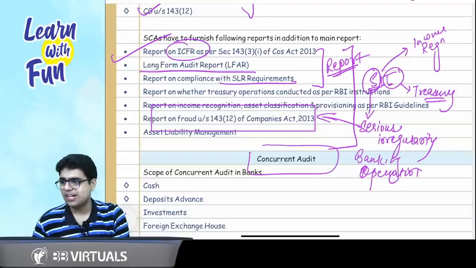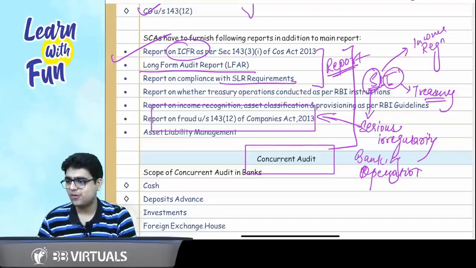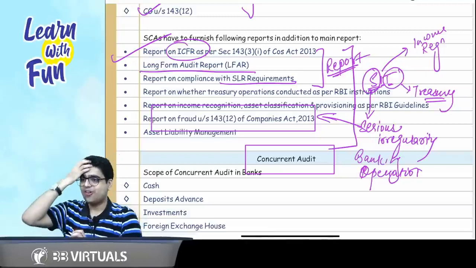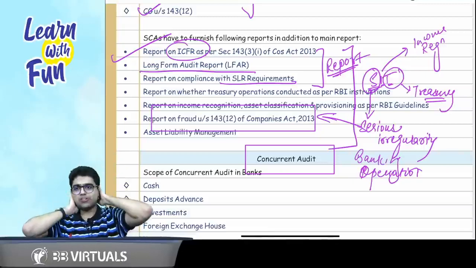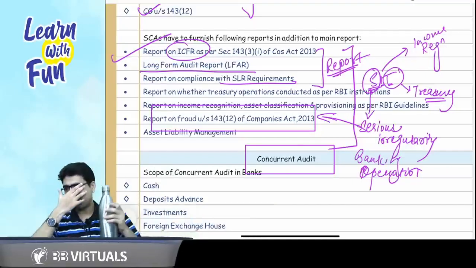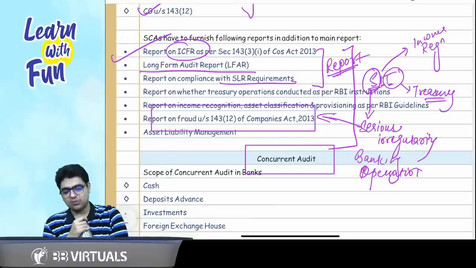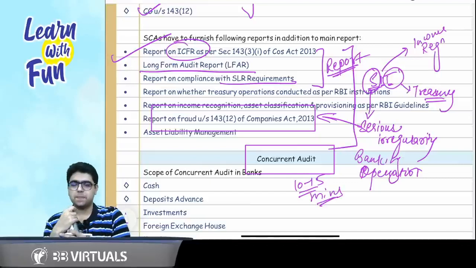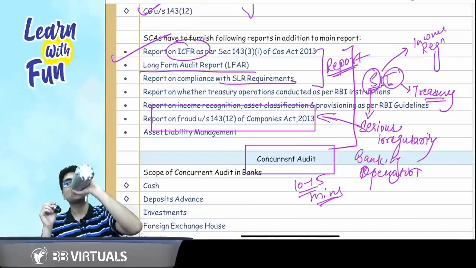Quickly tell me, should I do concurrent audit or should I give it for homework? Come on. Concurrent audit also you want me to cover, or you will do yourself? It should not take more than 10 to 15 minutes, I feel. Only 10 to 15 minutes, matter of time. Come on.